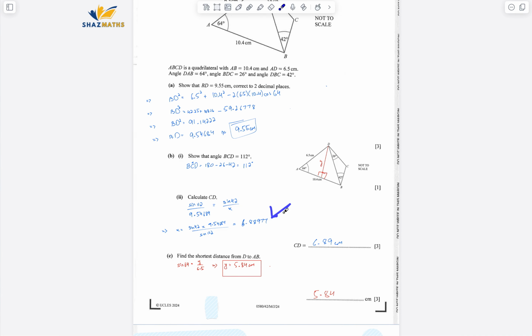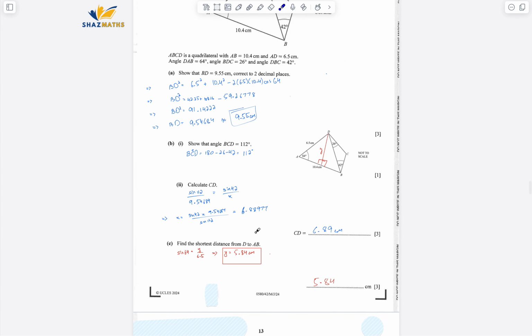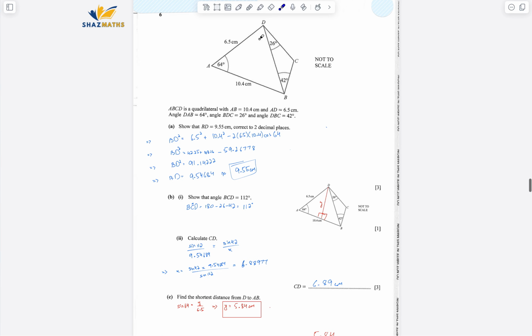Okay, so find the shortest distance from D to AB. So D to AB, shortest distance is always the perpendicular distance. Now many of the students always make the mistake, they say they are equal. That's wrong, they are not equal because it's not an isosceles triangle, right? So this is the distance that we have to find out.